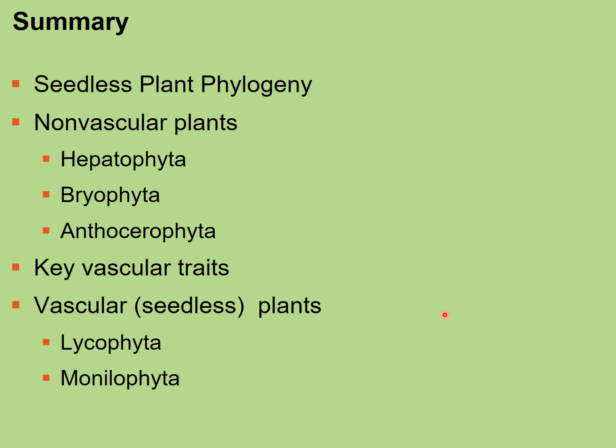All right, so summary, we've discussed the seedless plant phylogeny. Seedless plants, remember, include the non-vascular plants and the vascular plants. The non-vascular groups are the bryophytes, and that includes the phylum Hepatophyta, the phylum Bryophyta, and the phylum Anthocerophyta. And then I discussed all of the key traits of vascular plants, including the vascular tissue. The vascular and seedless plants include the phylum Lycophyta and the phylum Monilophyta. Now let's talk about the seed plants.